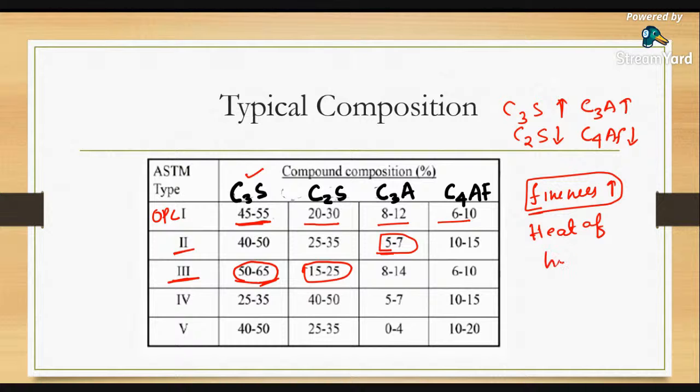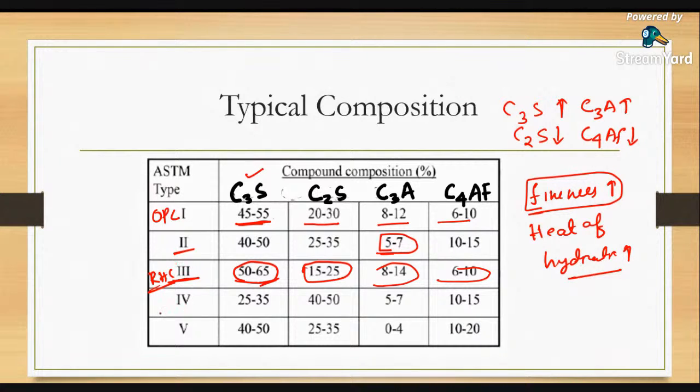So here you can see the heat of hydration of the cement is increasing, to 6 to 7%. So C3S is the predominant constituent in rapid hardening cement, that is type 3 cement.